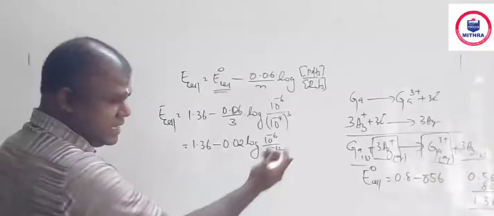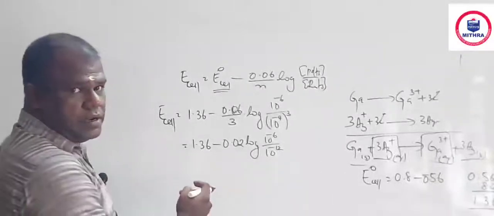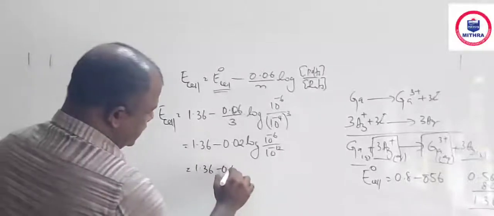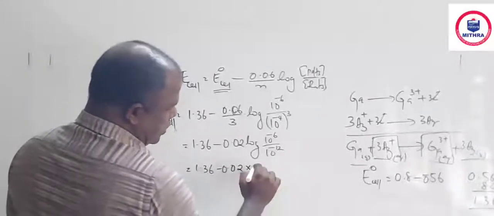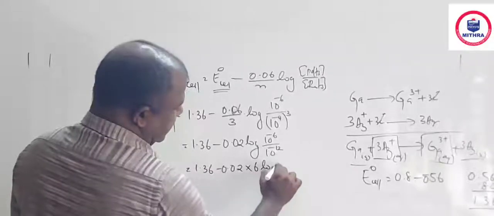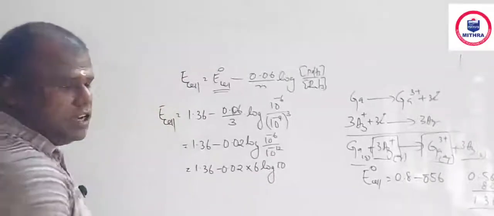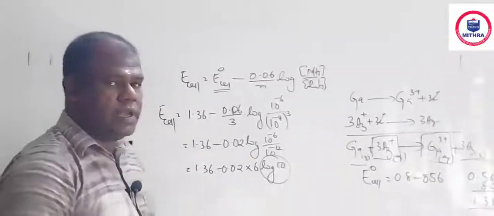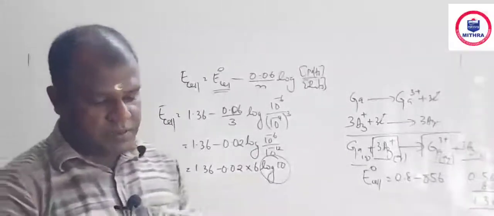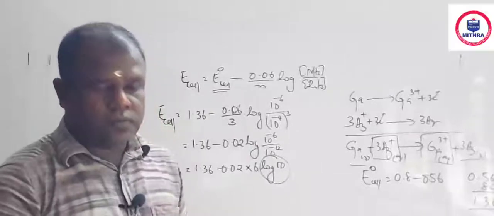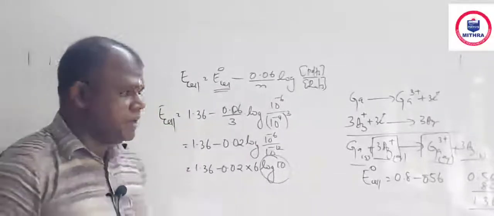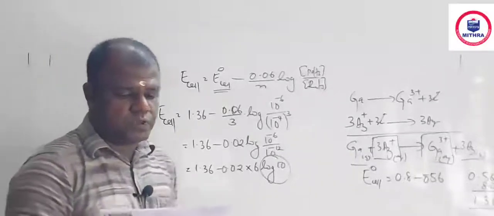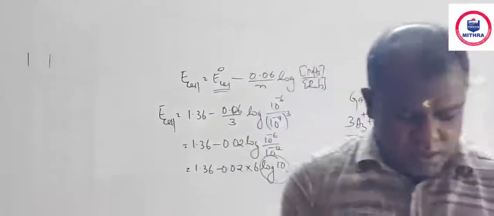So 6 log 10 means 6, as log 10 is 1. Multiply and solve with the 1.36. That will be the right answer. The last step of calculation I am leaving to you. So it is a simple application of the Nernst equation. That's all. Question number 19.